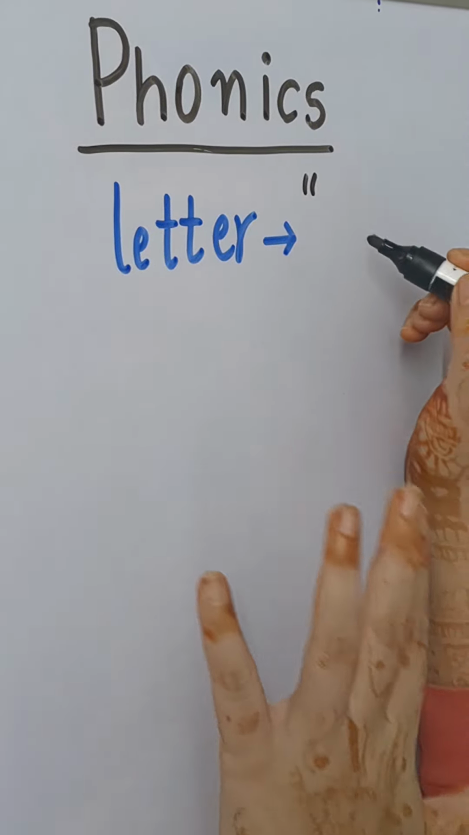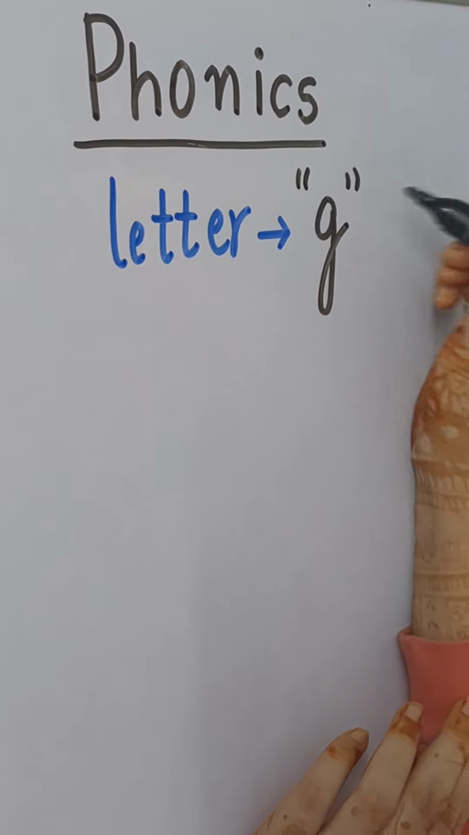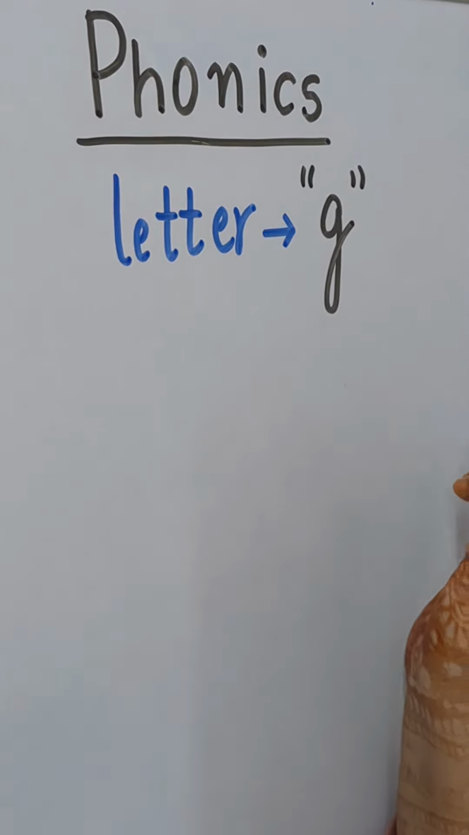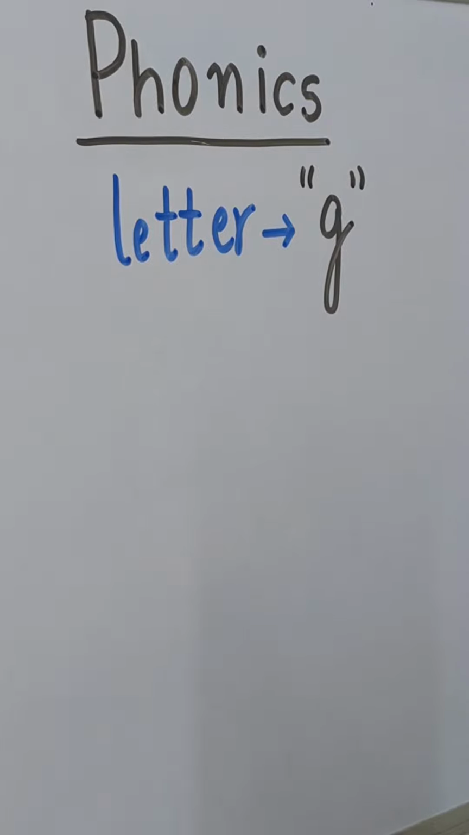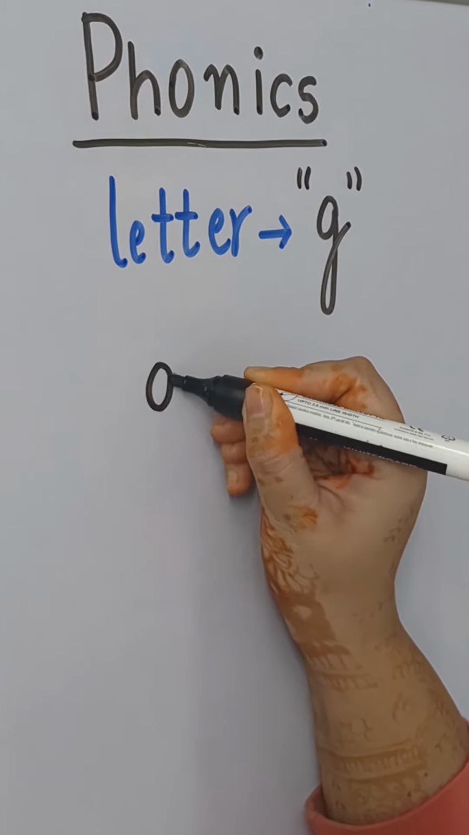Now today we are starting with the letter G. What sound does G make? G says /g/, /g/. G, G, gun. G, G, gap. Okay, let's read.